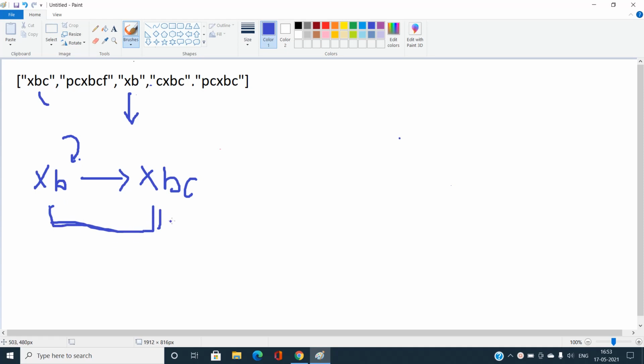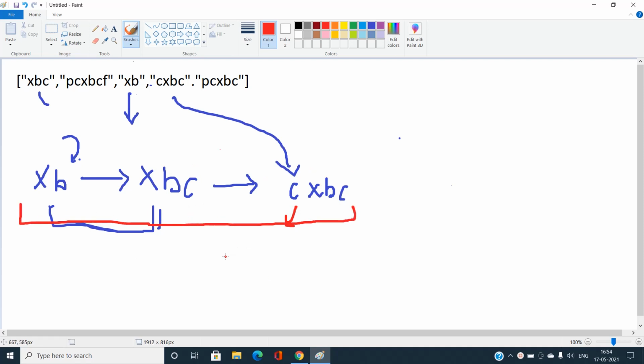Okay, so can there exist some more strings such that this XBC is going to be the predecessor of that string or not? So let us talk about some more strings. If we club it over here, my string will become CXBC, and you can easily see if I eliminate one of the characters from this CXBC, like I eliminate this C, my new string will become XBC, and XBC is already over here, so XBC is the predecessor of CXBC. So these three strings are currently available, and it is the length of the longest string chain of predecessors. So my answer up to now is coming out to be 3.